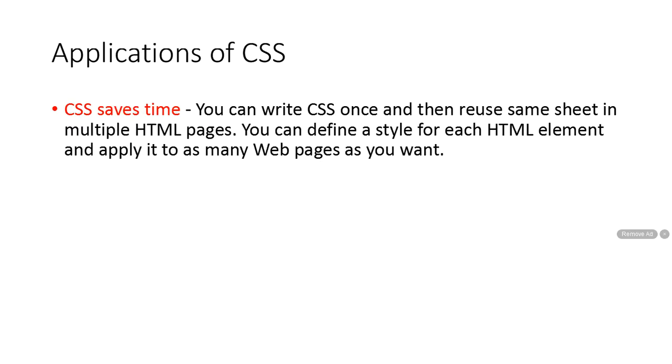And next comes the application part of CSS. When I'm talking about the application part, CSS saves time. You can write the CSS once and then reuse the same sheet in multiple HTML pages. You can define the style for each HTML element and apply it to as many web pages as possible. So this is like reusability. You could copy and paste the CSS file, and you could make use of that CSS file in other places.